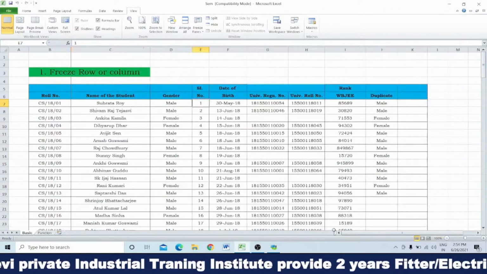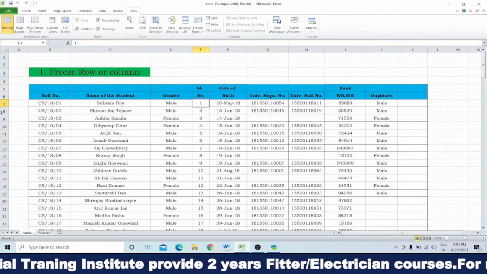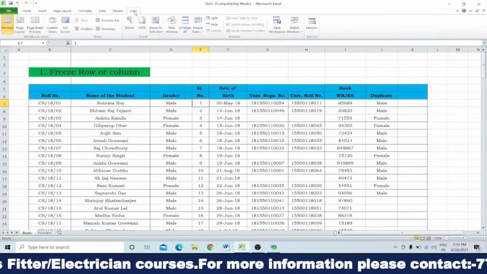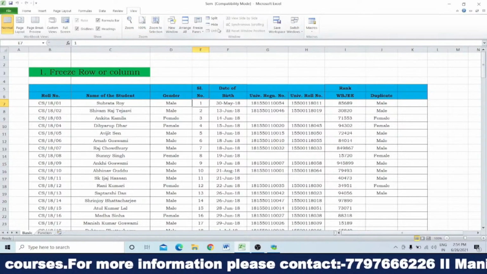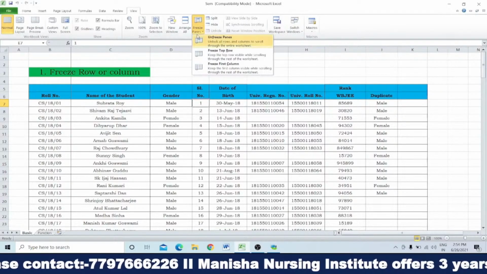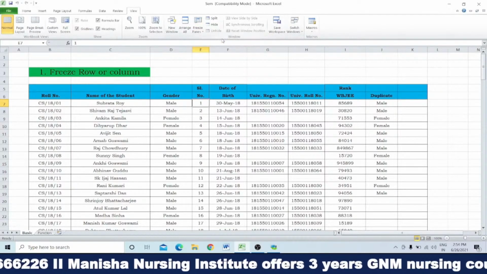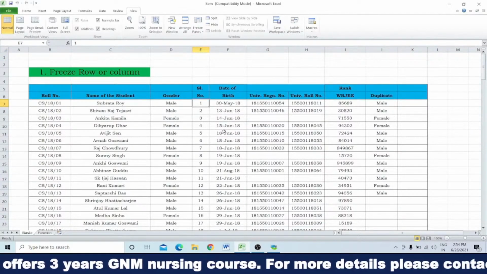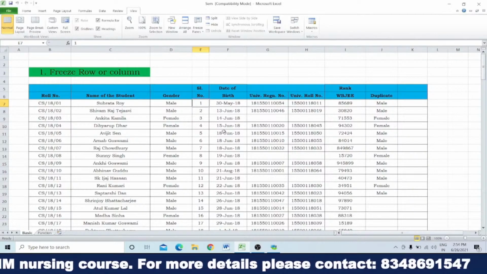Okay, so in that way you can freeze either rows or columns. And how can you unfreeze? Directly go to the View tab, go to the Window panel, and within the Window panel you will get Freeze Panes, and then again click on Unfreeze Panes. Again rows and columns become unfrozen. So this is the first part.